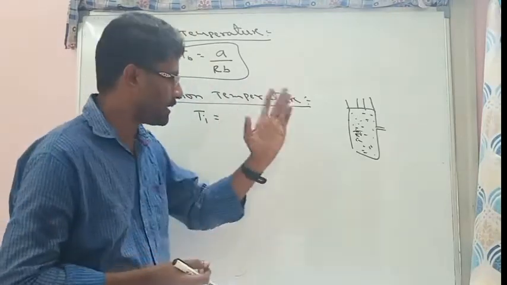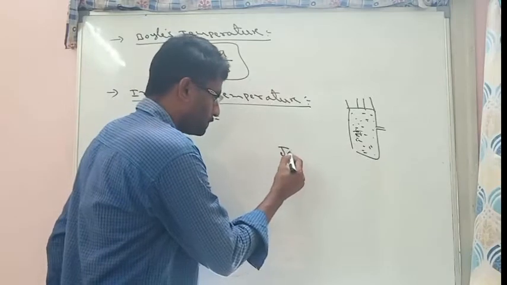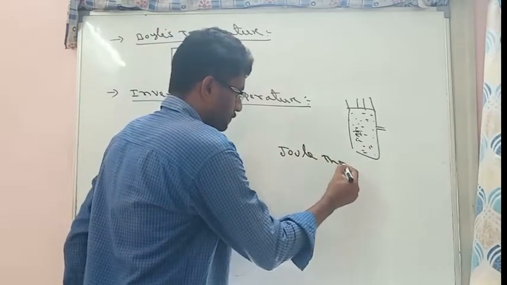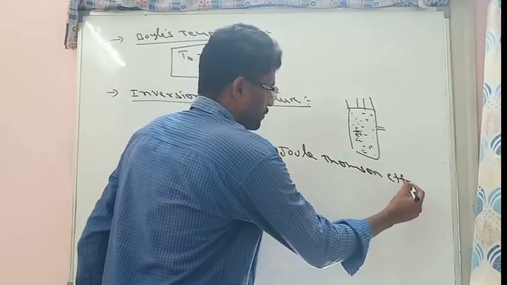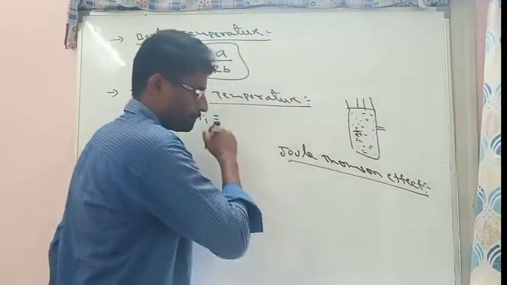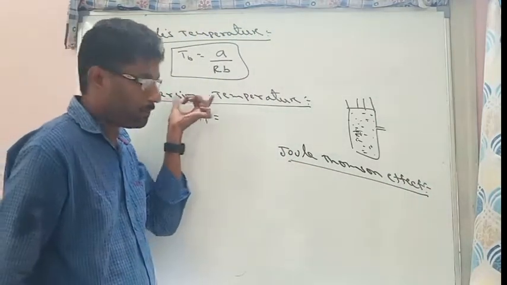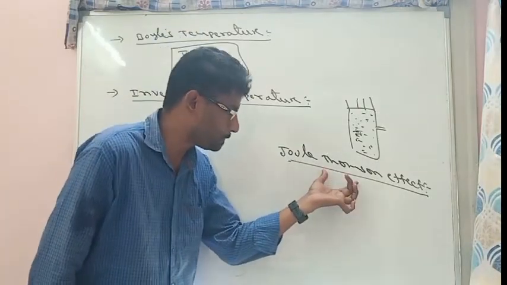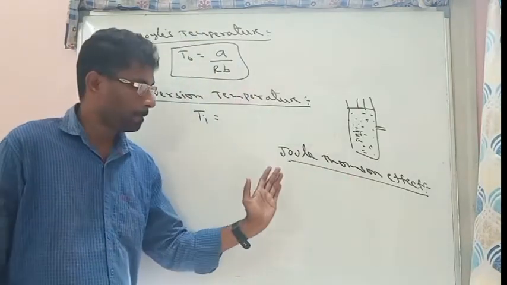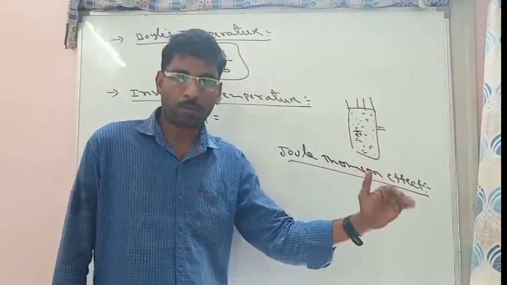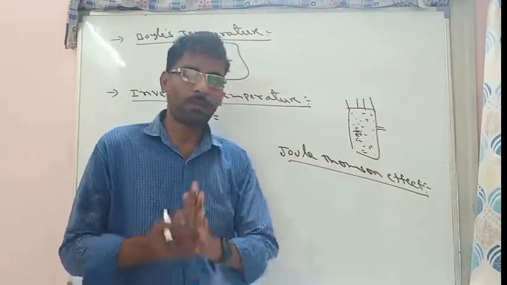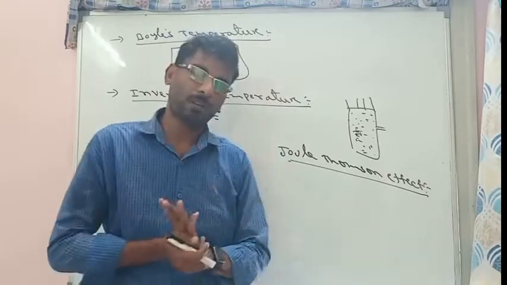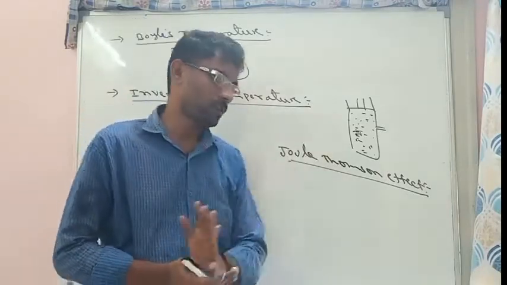So this process is called the Joule-Thomson effect. Inversion temperature is actually based on this Joule-Thomson effect. So what is the Joule-Thomson effect? It is the falling of temperature when any gas is transferring from high pressure level to low pressure level. This process is called the Joule-Thomson effect.